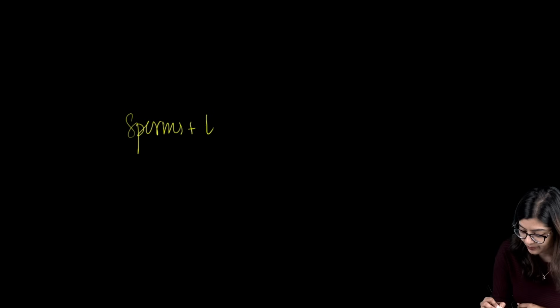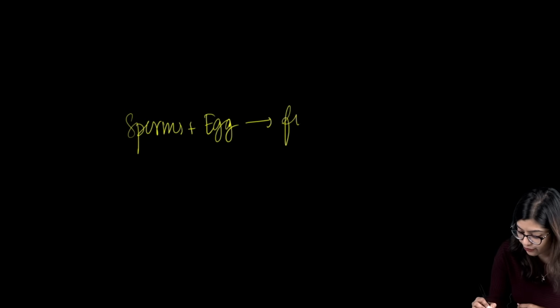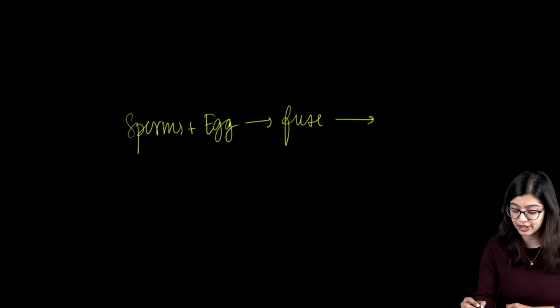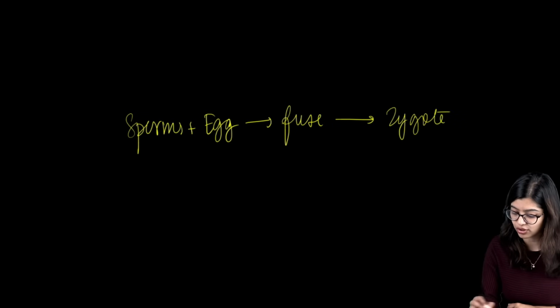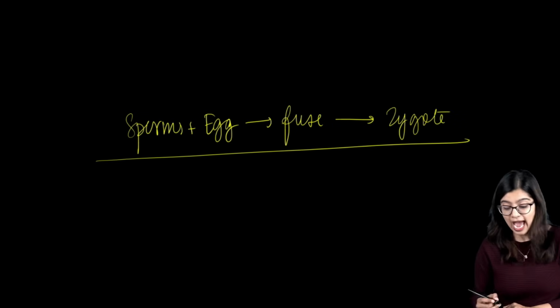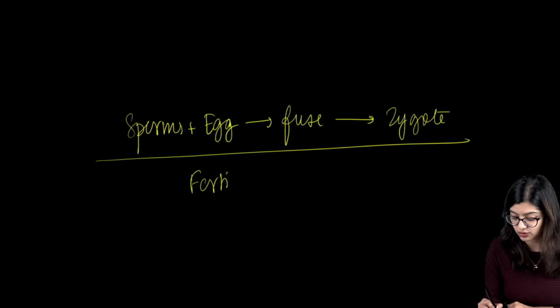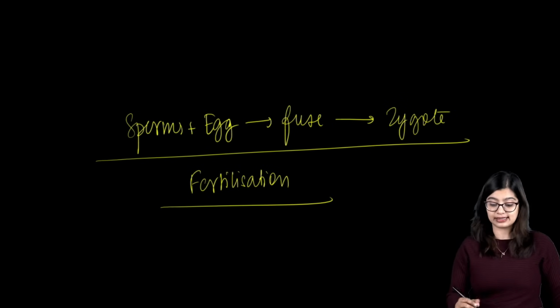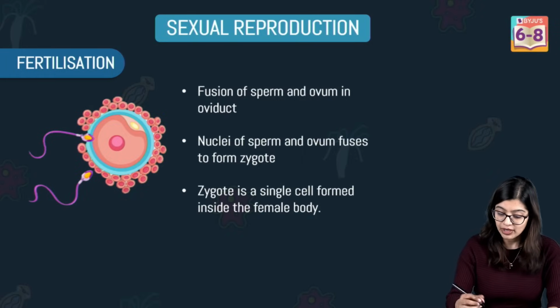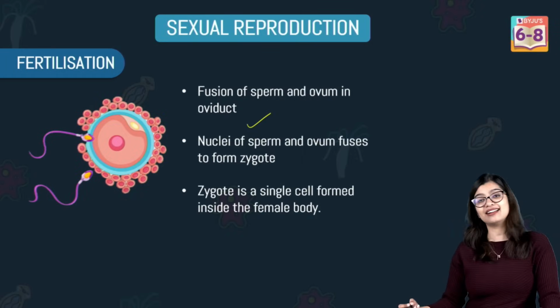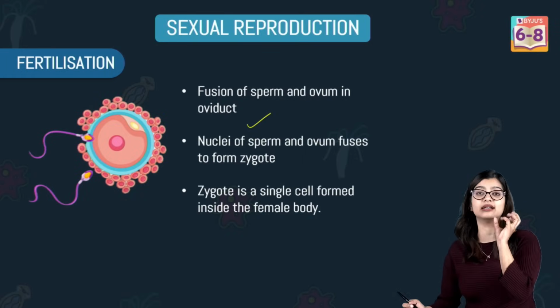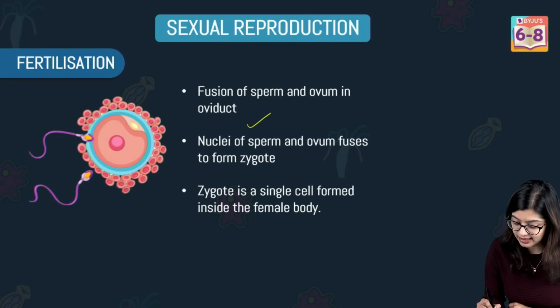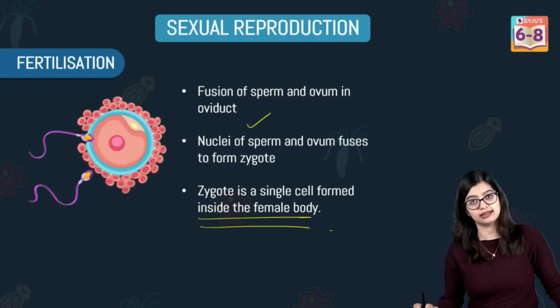So here what do we see? We see that the sperms and the egg fuse, resulting in the formation of a single cell structure called the zygote. And this process of fusion is what we call fertilization. When I say they fuse, it means that the nucleus from the sperm and the egg fuse, forming a single nucleus inside a single cell structure called the zygote.